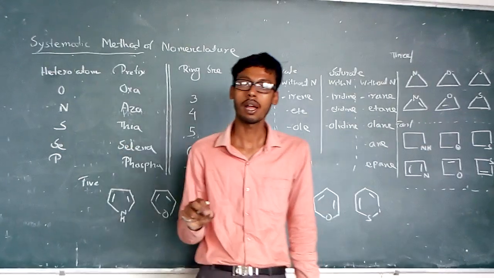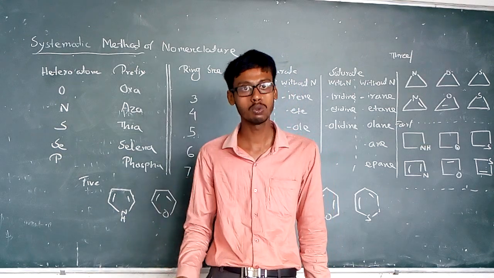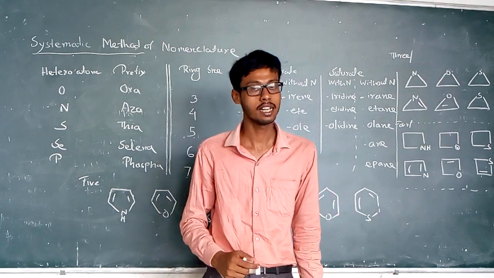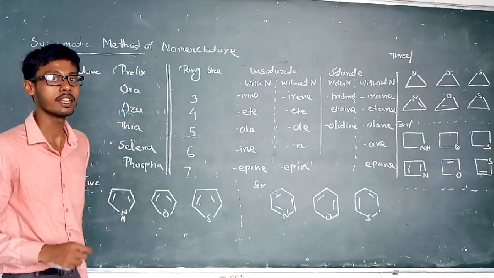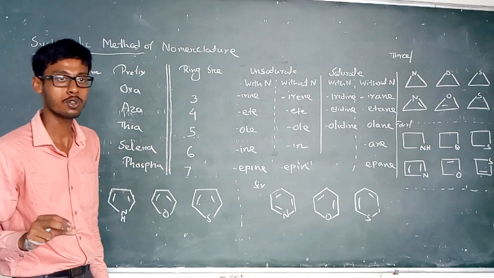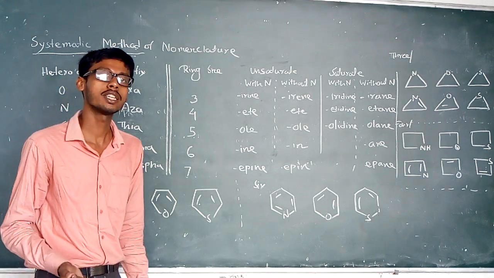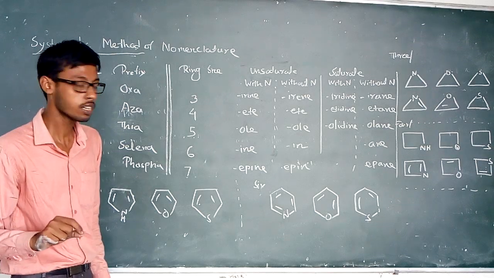At least one means it may be present as two, it may be present as three heteroatoms. In the previous classes I already told that there are some atoms considered heteroatoms, and when they are incorporated into the ring, this is known as a heterocyclic compound.